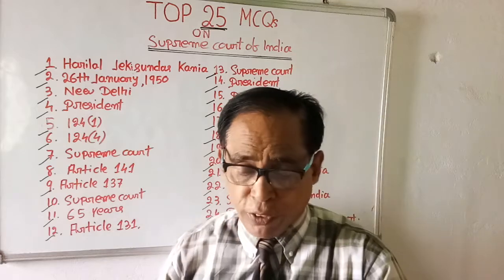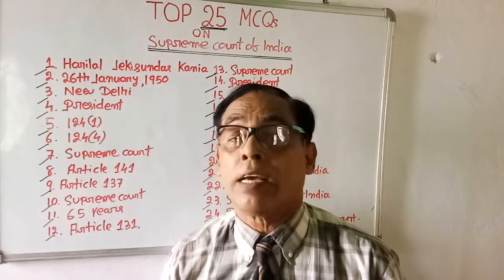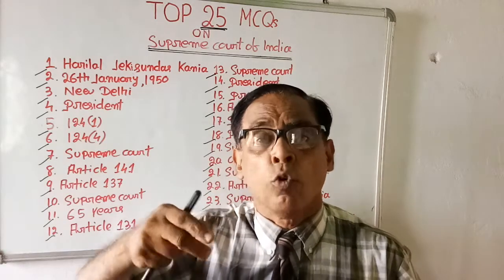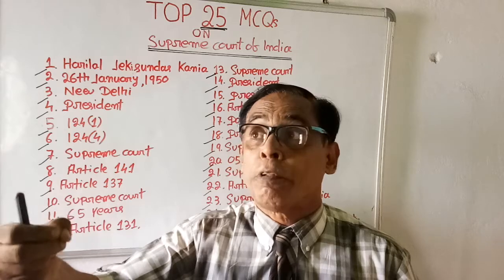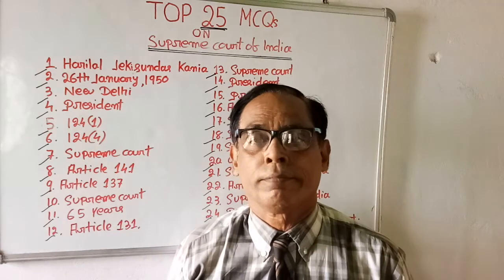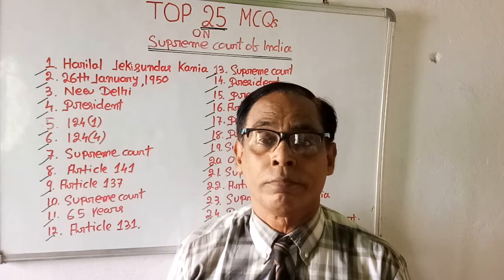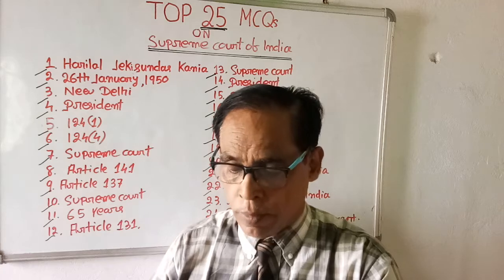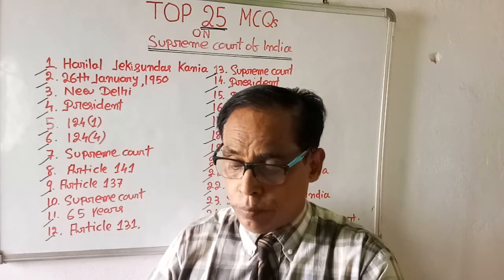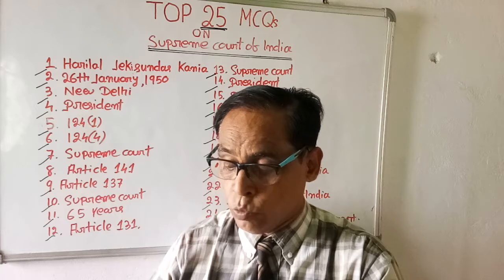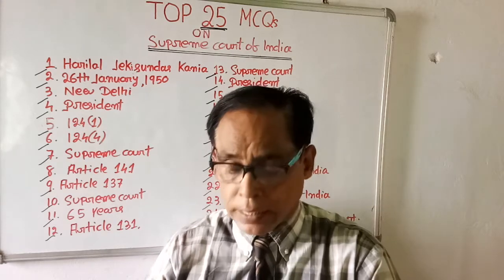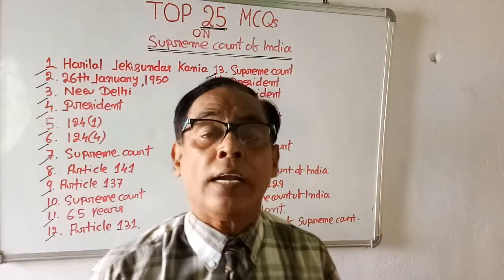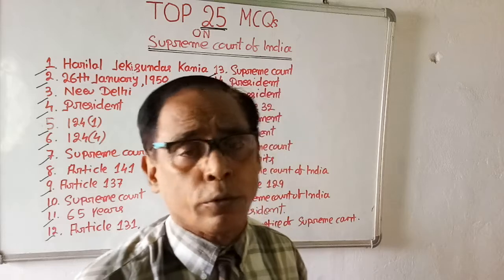Supreme Court acts as a federal court on the basis of which article? You know it very well that Supreme Court is the federal court. But which article says that Supreme Court is a federal court? Very important question. Just think and decide. Options are Article 132, 133, 135, 131. The right answer is Article 131. Article 131 says that Supreme Court acts as a federal court.